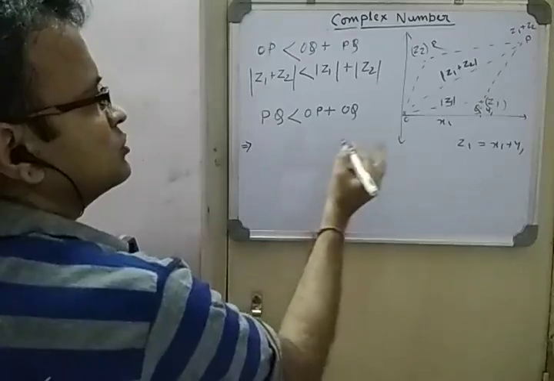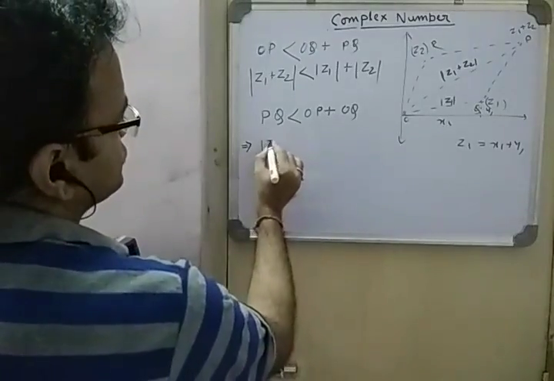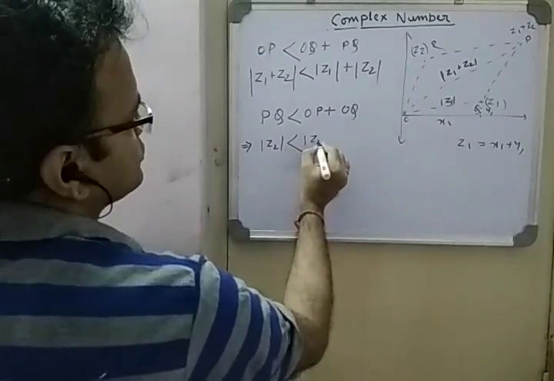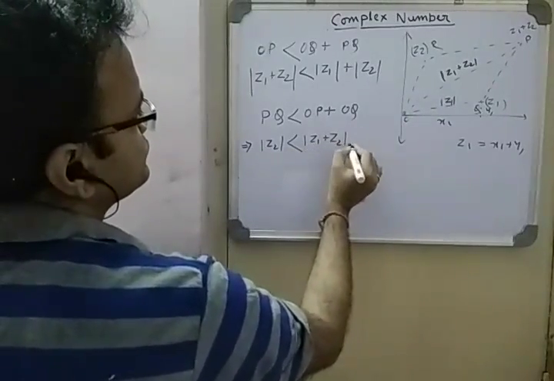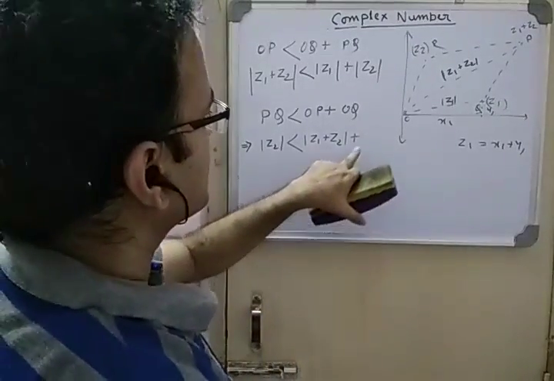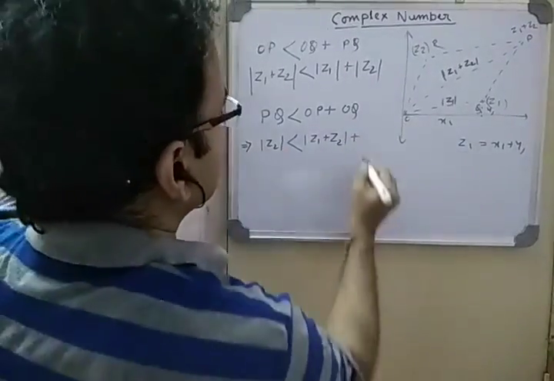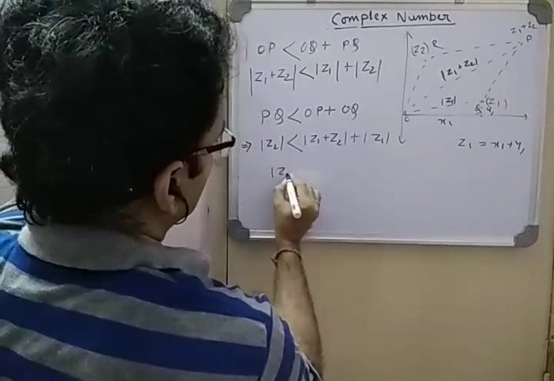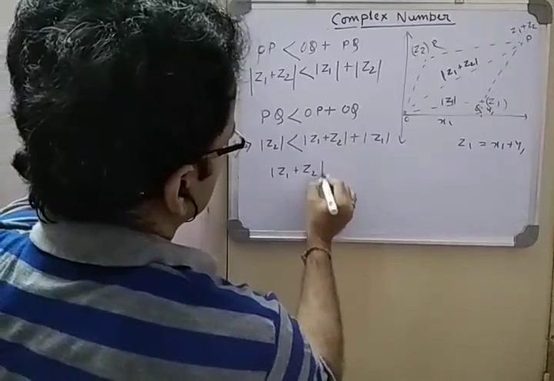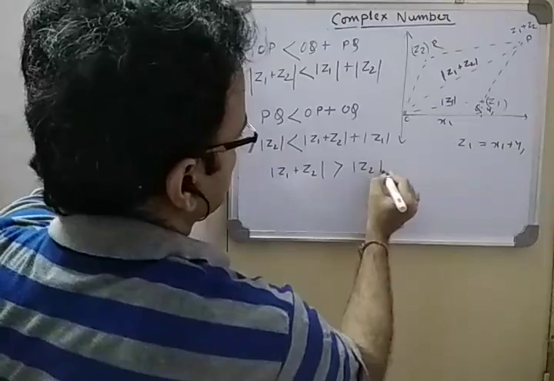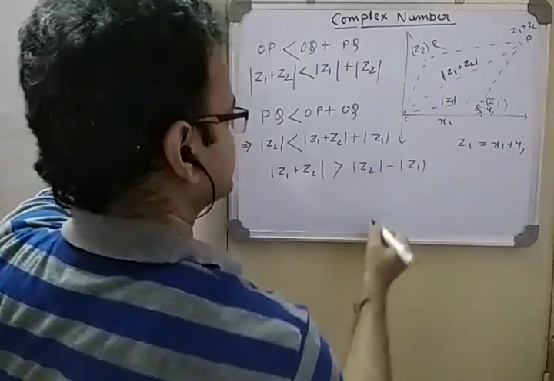What does this imply? PQ is mod of Z2, which is less than OP, mod of Z1 plus Z2, plus OQ, mod of Z1. So actually mod of Z1 plus Z2 becomes greater than mod of Z2 minus Z1.